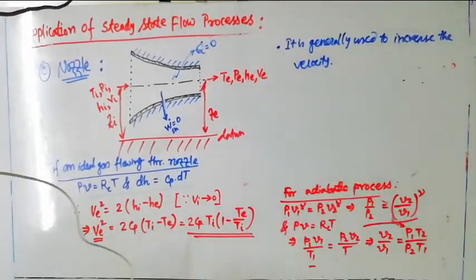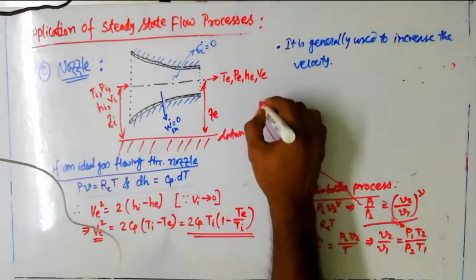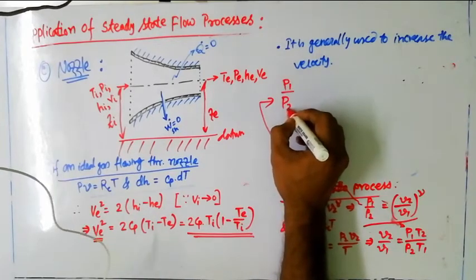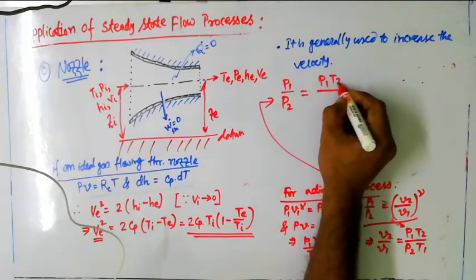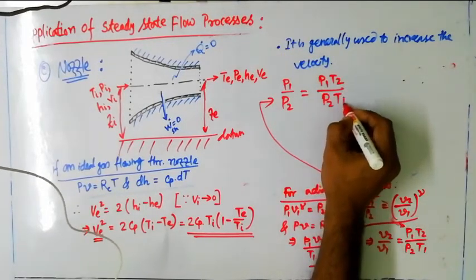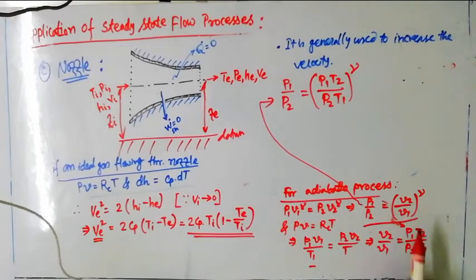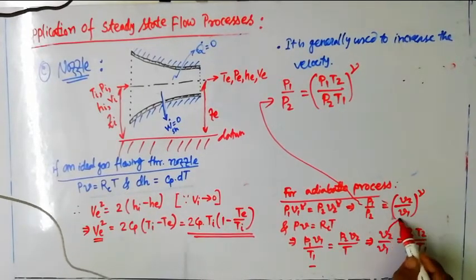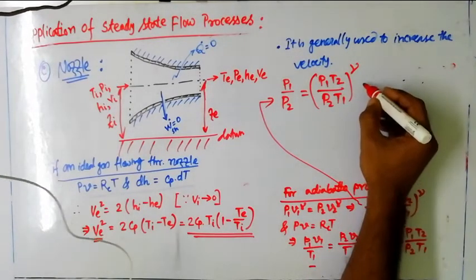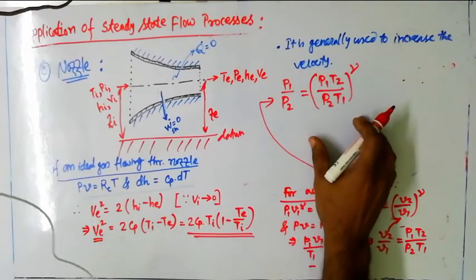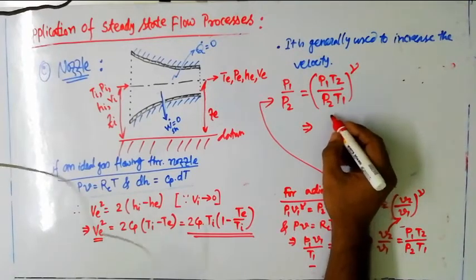So from here I can write now that V2 by V1. Hence, P1 by P2 is V2 by V1, and V2 by V1 is this one: P1 T2 by P2 T1, and the whole to the power gamma. I haven't done anything special over here, I have just replaced V2 by V1. If we switch that equation, I am trying to find out T2 by T1.